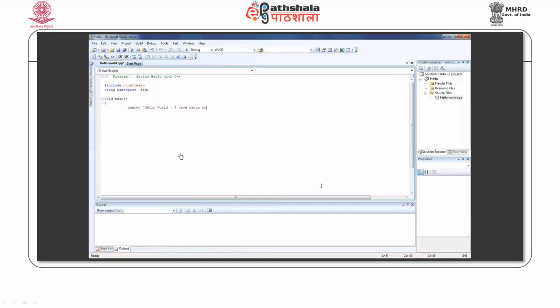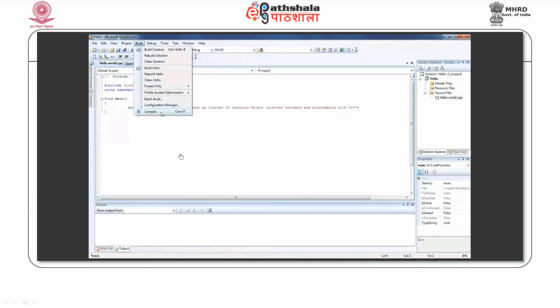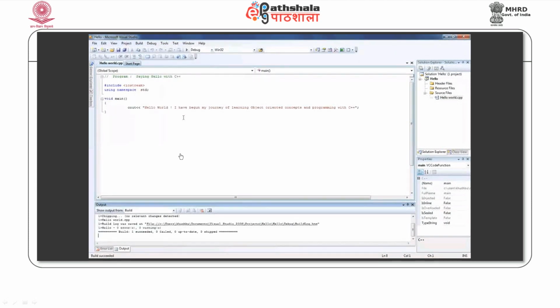Once the program is entered, the next step for us would be to compile our program with the necessary build and link options. For doing so, in the menu you can see the option called build. After completing writing this program, we will go to that option. Here you will see the option of compile. You can also use Ctrl F7 for doing the same.